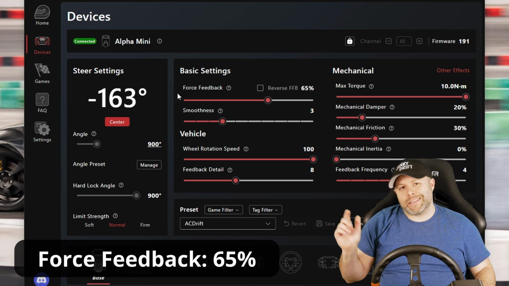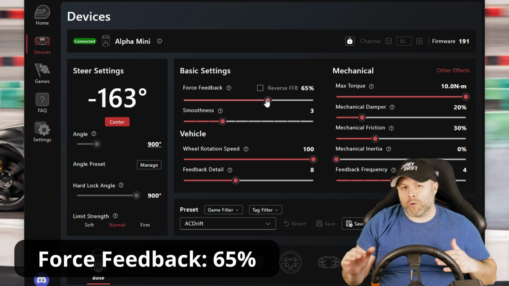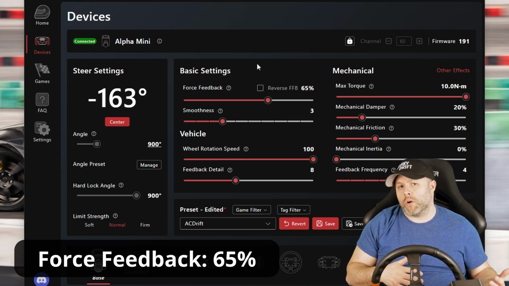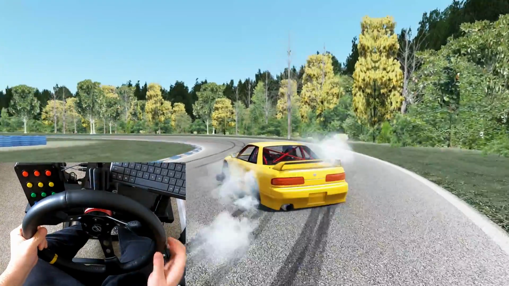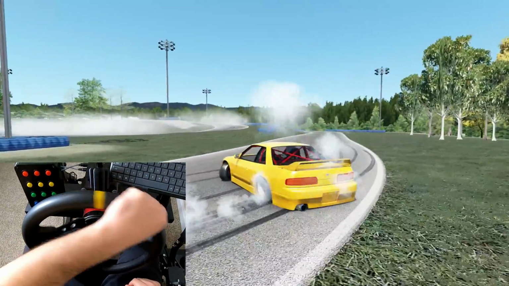Force feedback, I set this to 65%, and I'll cover it a little bit more later, but I like to have feedback in Assetto Corsa set to 100%, and then I'll make any major adjustments in Simpro. Force feedback strength in general plays the largest role in whether or not you'll have clipping. This is because clipping is essentially caused by spikes in force feedback that are too high for your wheel to interpret and translate. The lower your force feedback is, the less likely you are to have clipping. That obviously can come at the cost of weaker force feedback, so the key is finding a balance.